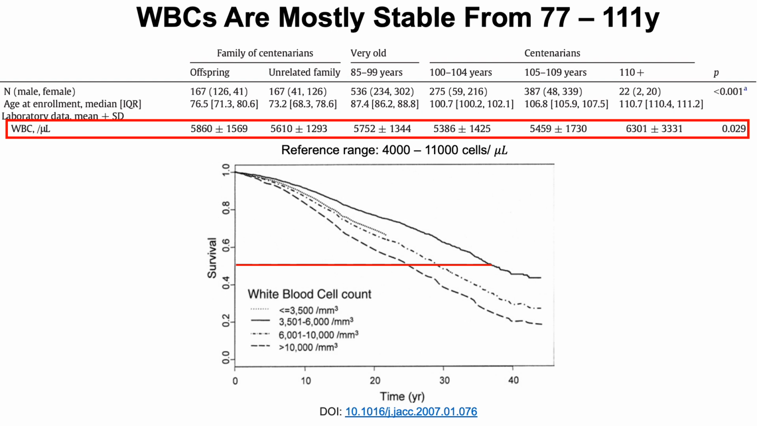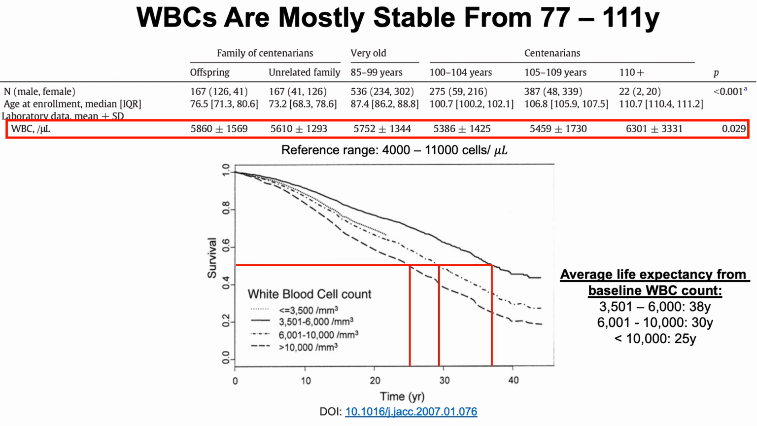So we can look at average life expectancy at 50% survival, the time when half of the cohort has died or half is still alive. And what we can see is that for the 3,500 to 6,000 group, the average life expectancy when compared with baseline is about 38 years. I've got that highlighted with the red lines on the x-axis.